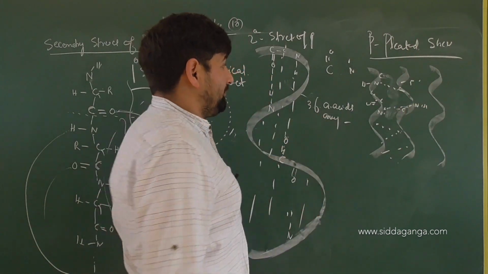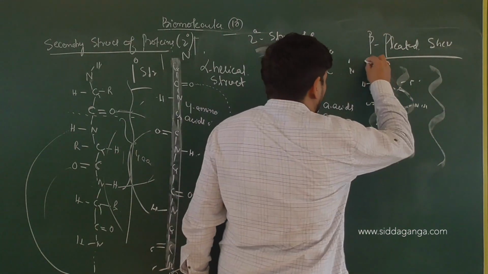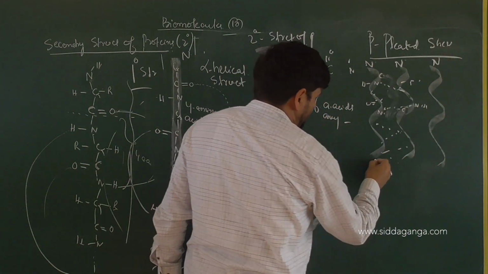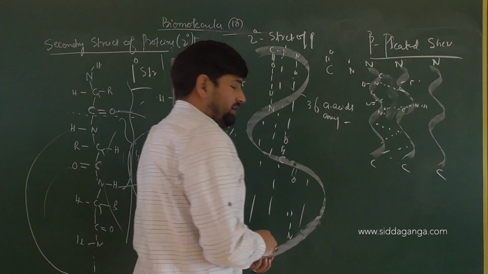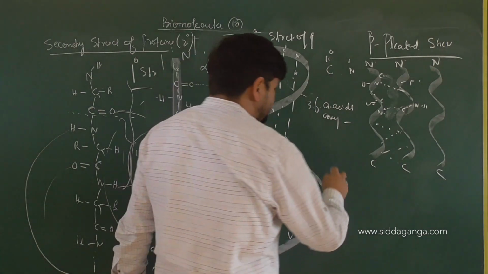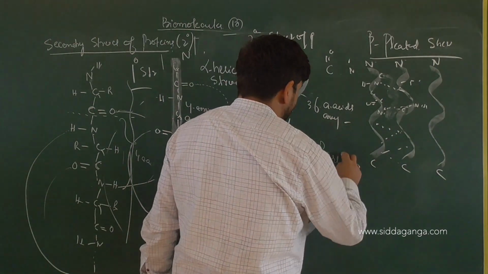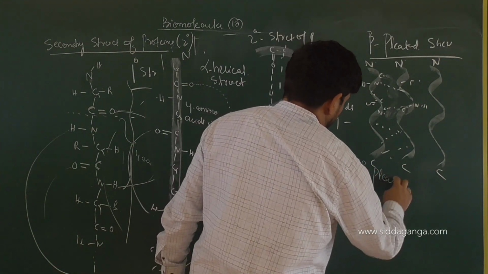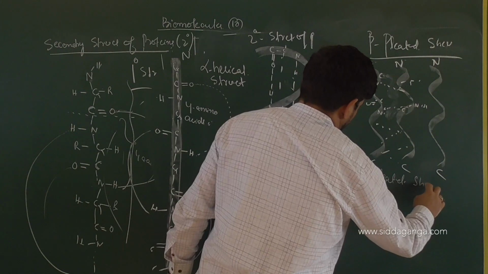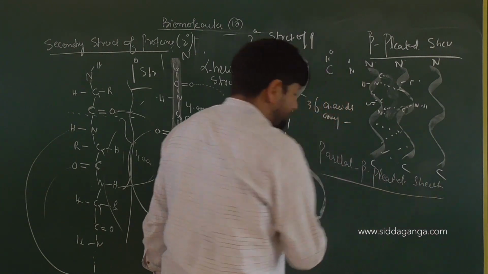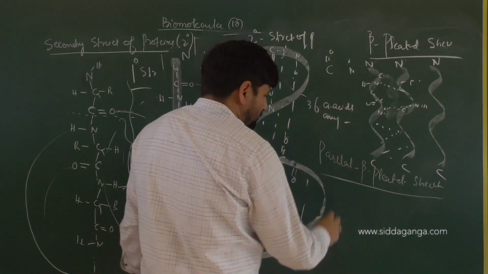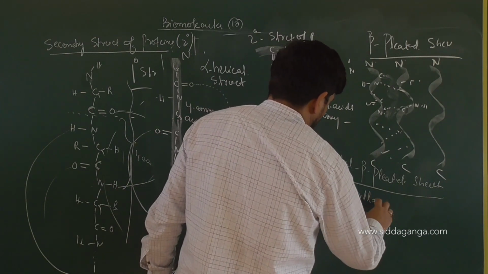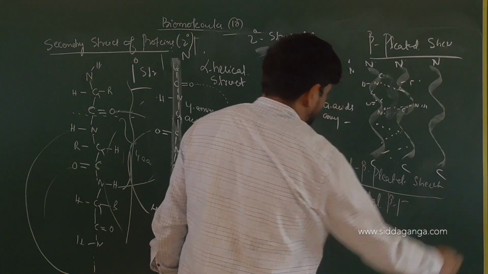If those beta pleated sheets have all their N ends in one direction and all their C ends in one direction, we call these parallel beta pleated sheets. And you can have anti-parallel beta pleated sheets also.